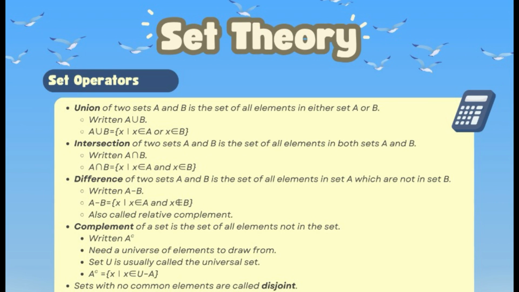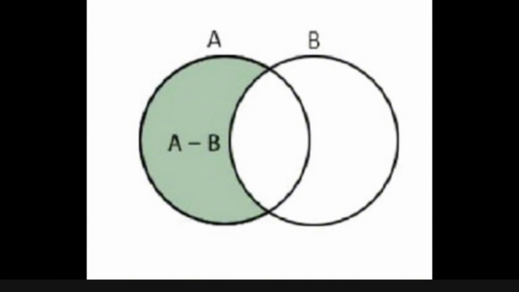The third set operator is the difference. The difference between sets is about removing elements. A difference B means the elements that are in A but not in B. For example, if A has the elements 1, 2, and 3 and B has the elements 2 and 3, then A difference B equals 1. The following is an example image.